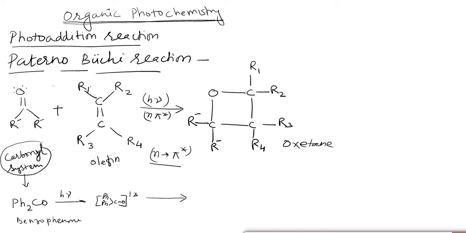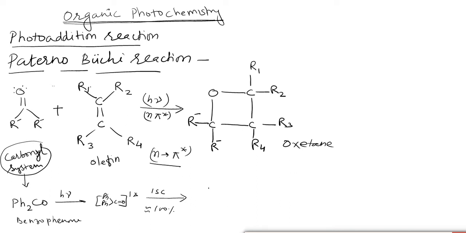As we know, it has a tendency of intersystem crossing with high quantum yield, approximately 100% intersystem crossing.